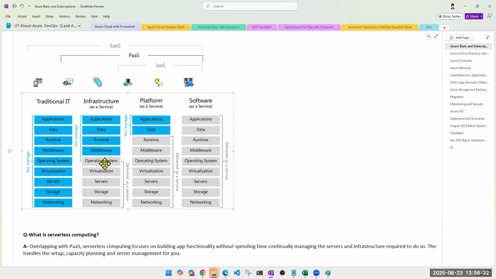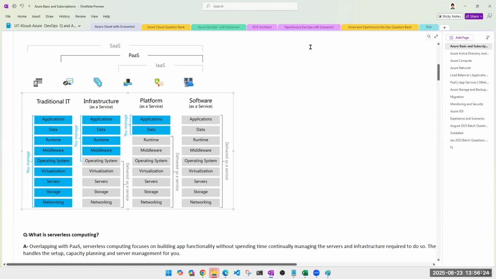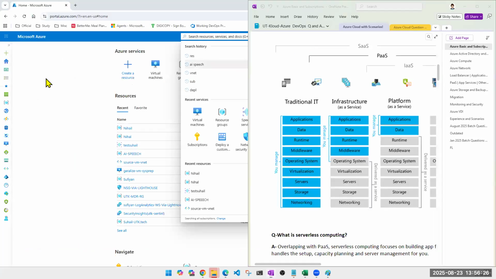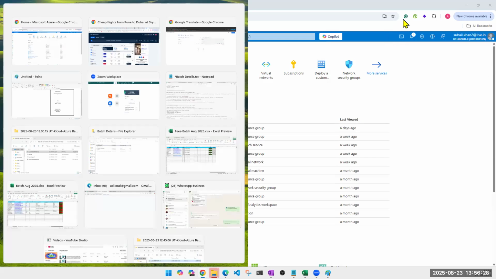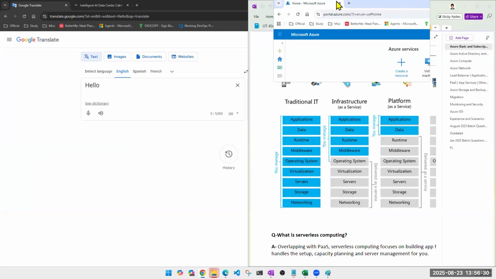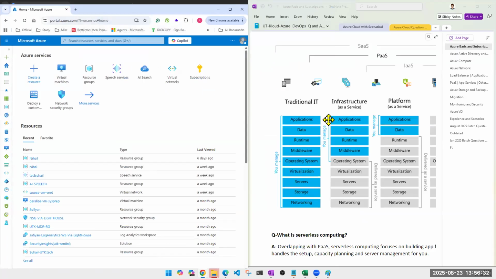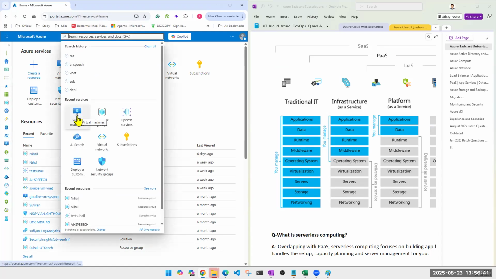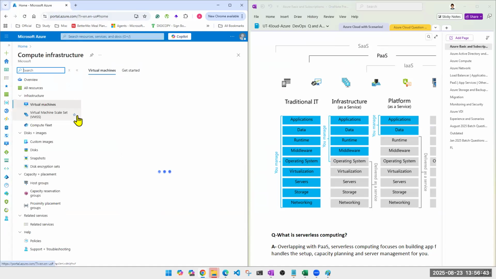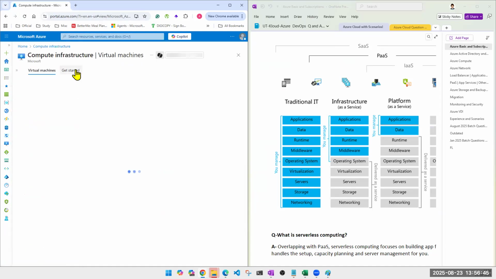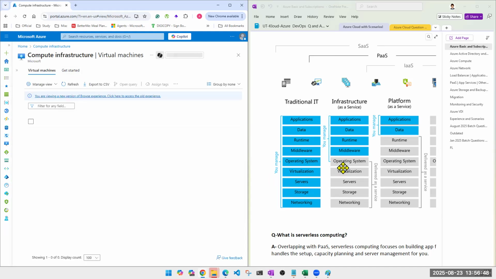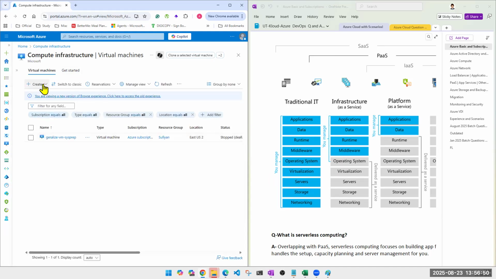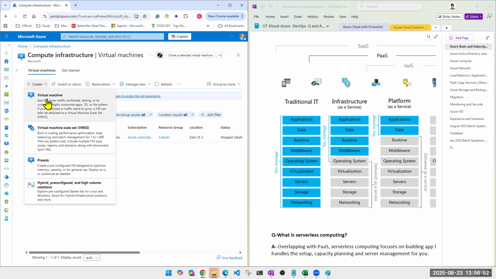Infrastructure as a service, guys, what you have to do here, I'm keeping it side by side. Let's go ahead with infrastructure as a service. To have infrastructure as a service, I'll request a virtual machine. Why? Because I'm using their infrastructure. I'll click on create, click virtual machine.